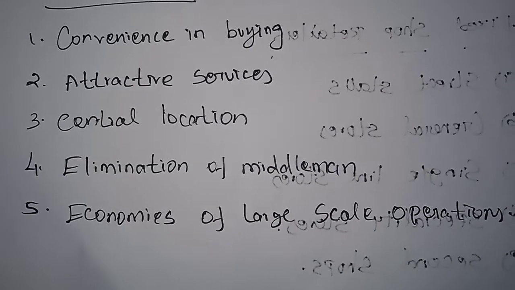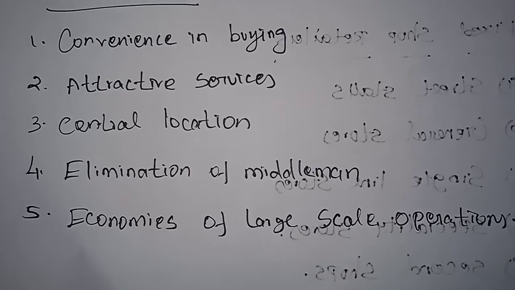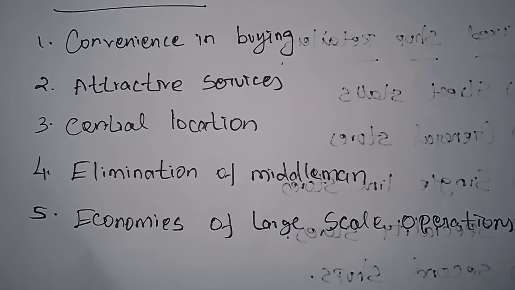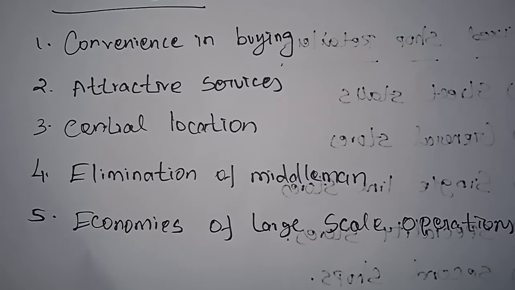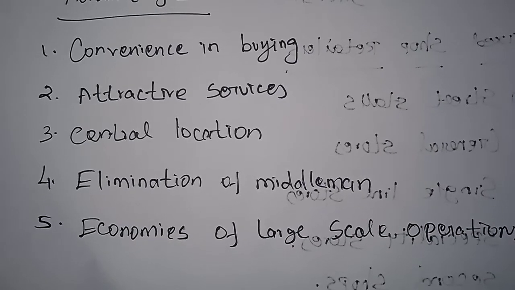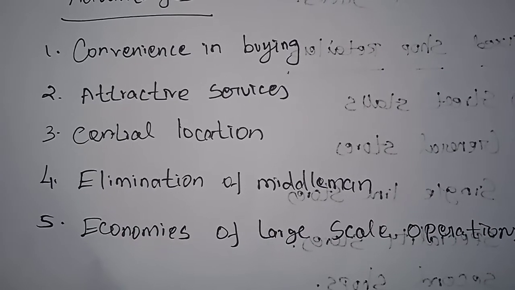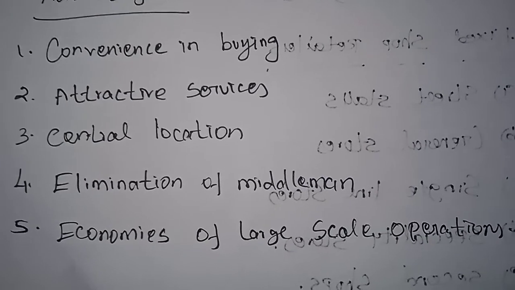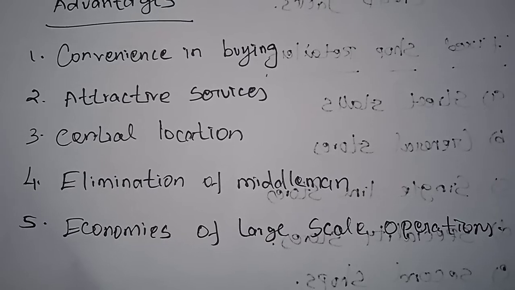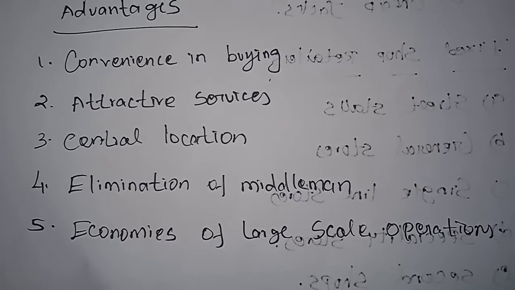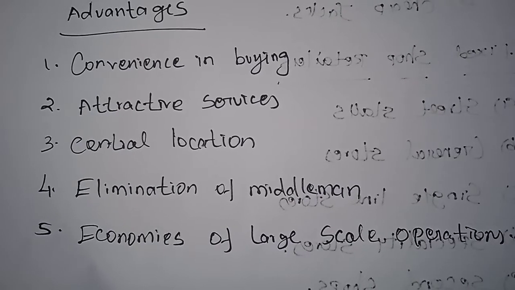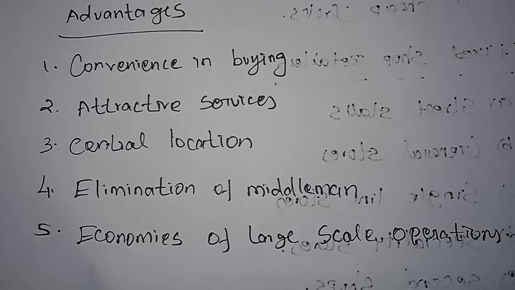Next, economies of large scale operations. Departmental stores are organized at a large scale. For example, they buy goods in bulk, therefore they enjoy the benefit of special discounts. In turn, the customers get their goods in good quality and at lower prices. Whenever they undertake large scale operations, some economies are enjoyed by the customers and the establishers of the departmental stores.